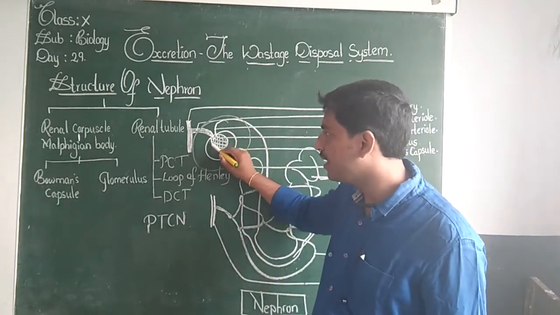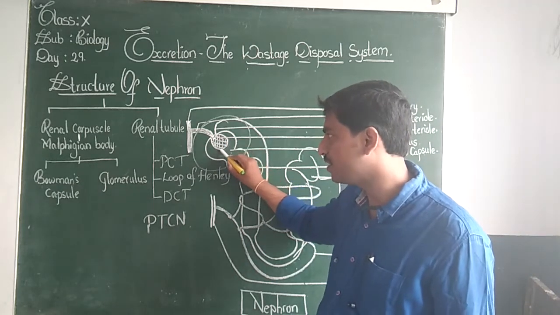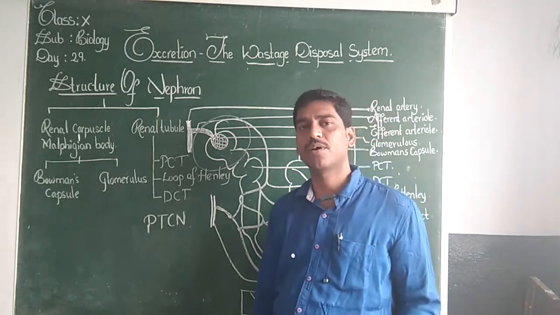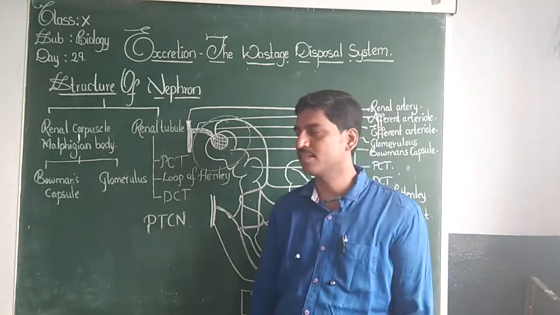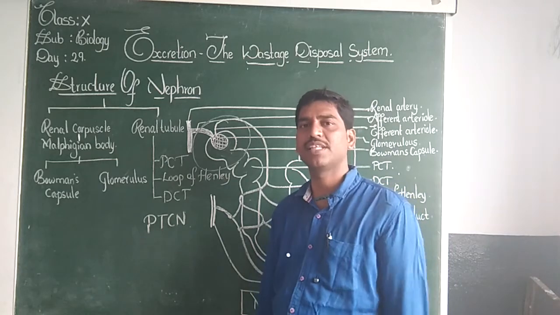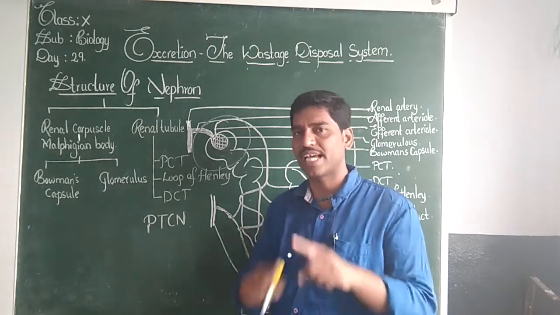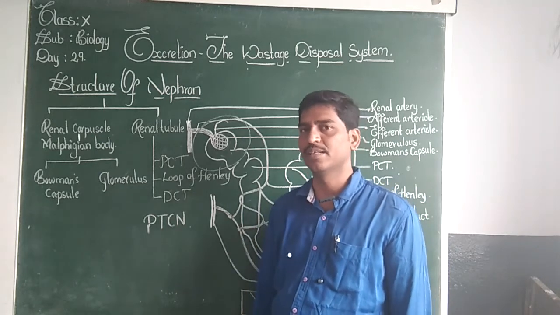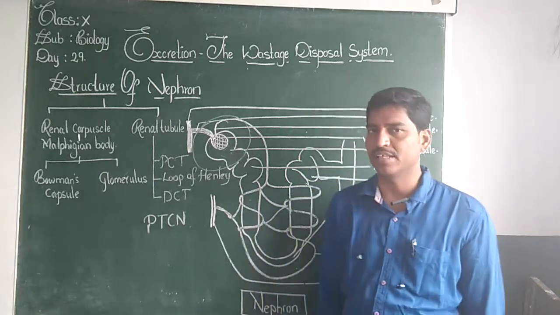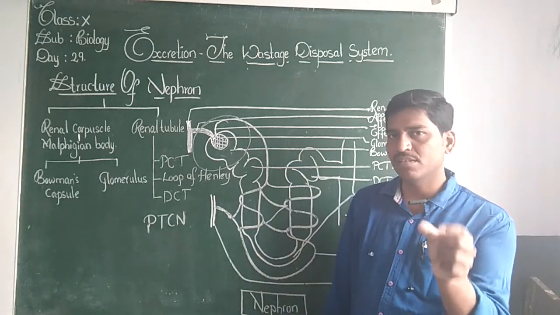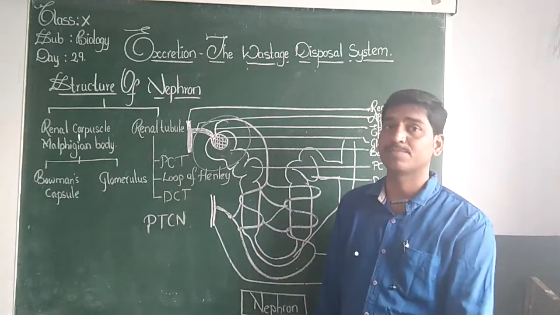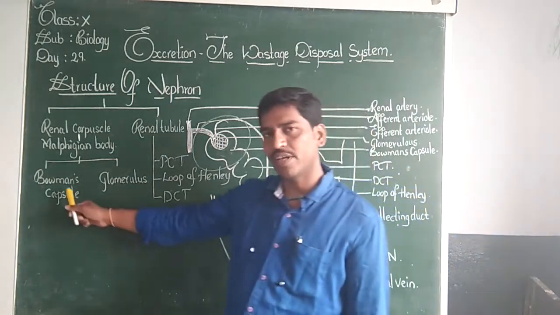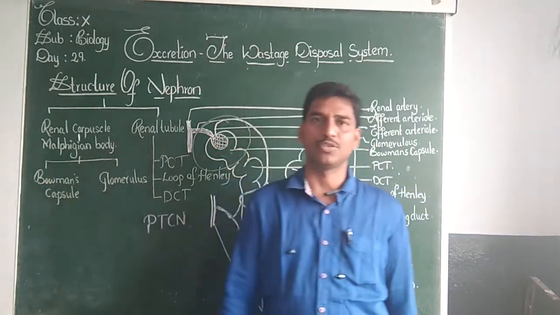And the complete inner surface of this cup is made up of single epithelial cells. These single epithelial cells are squamous, square-shaped structures. It is made up of squamous epithelium. In between these cells there are certain spaces, certain pores present. This is what we are speaking about Bowman's capsule.